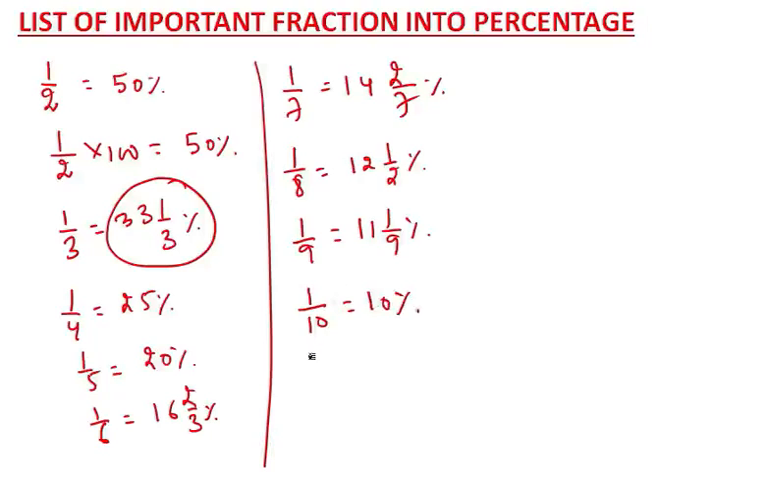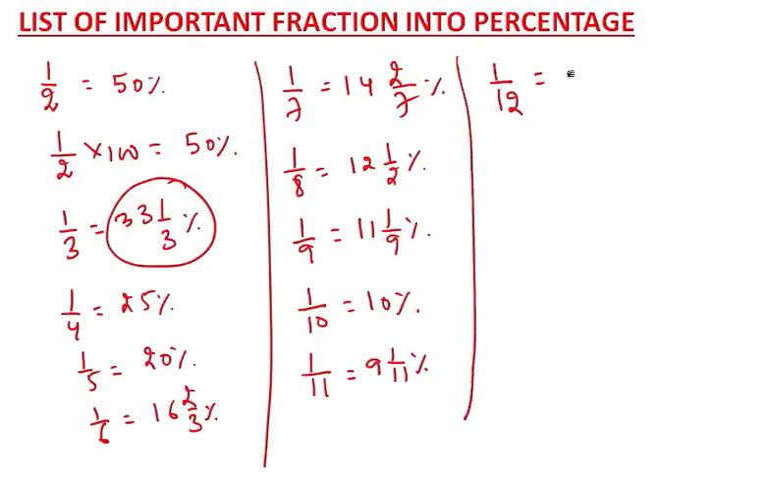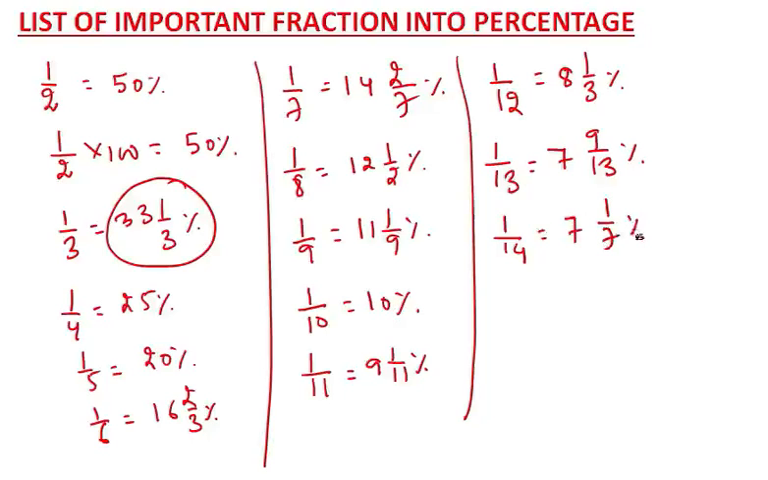Okay, tell me what is 1 by 11? If you want to convert 1 by 11 into percentage, just multiply by 100, you will get 9 1 by 11%. What is 1 by 12? 1 by 12 is 8 1 by 3%. What is 1 by 13? 1 by 13 is 7 9 by 13%. What is 1 by 14? 7 1 by 7%.